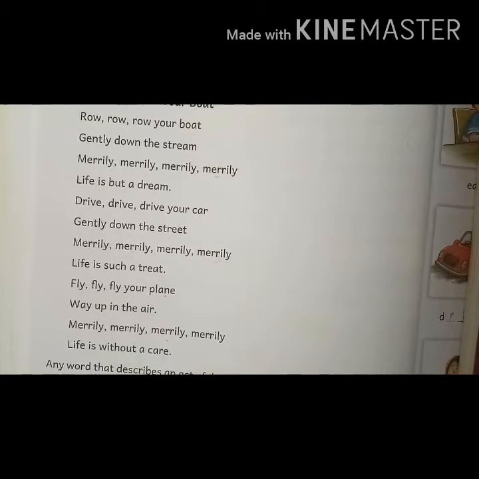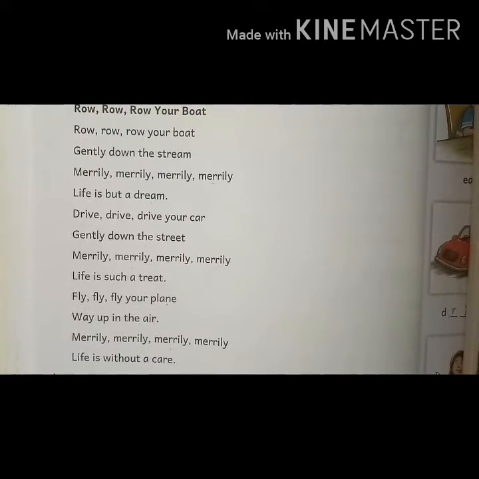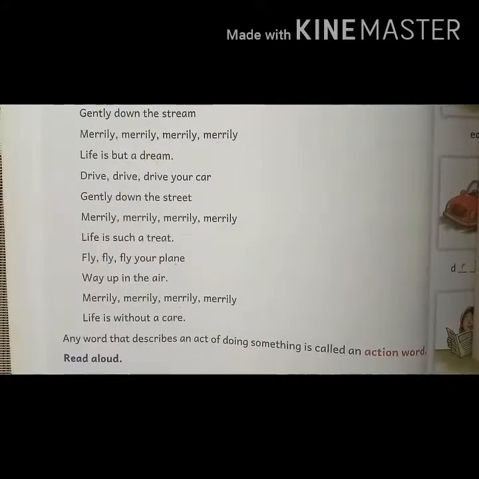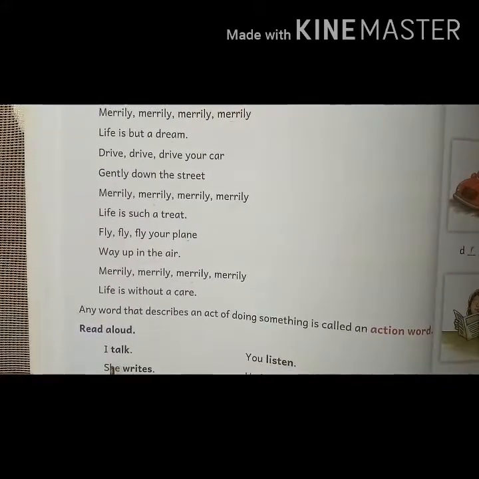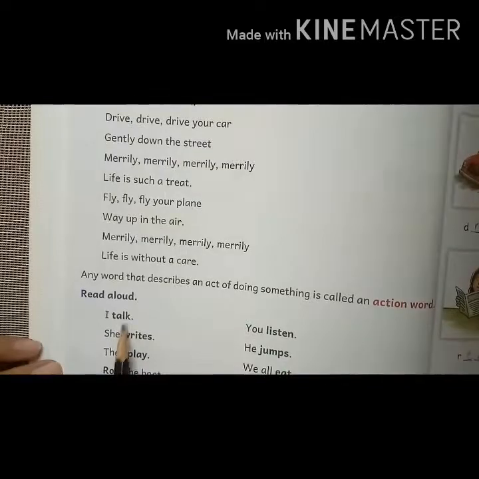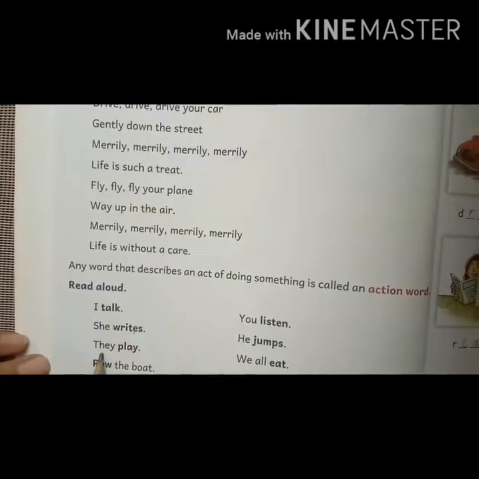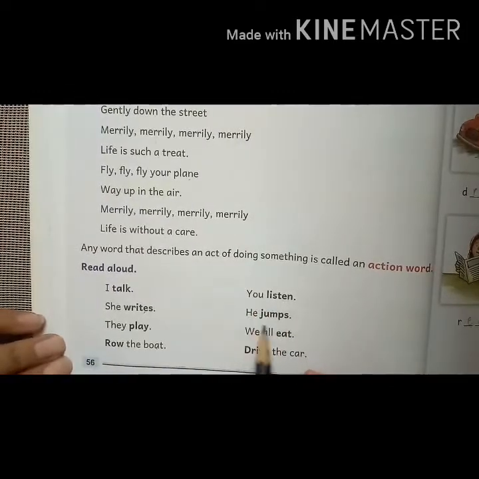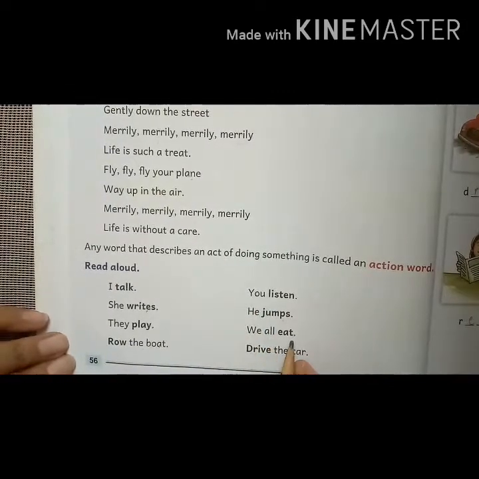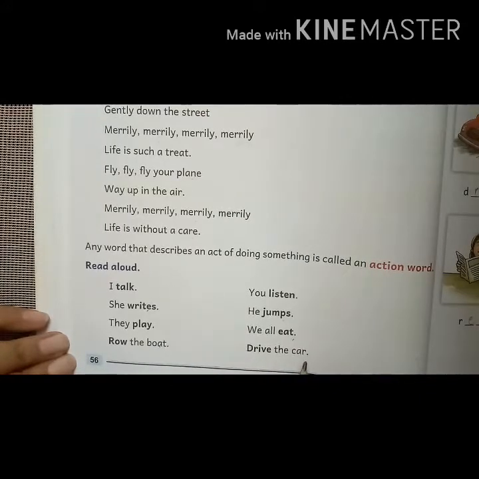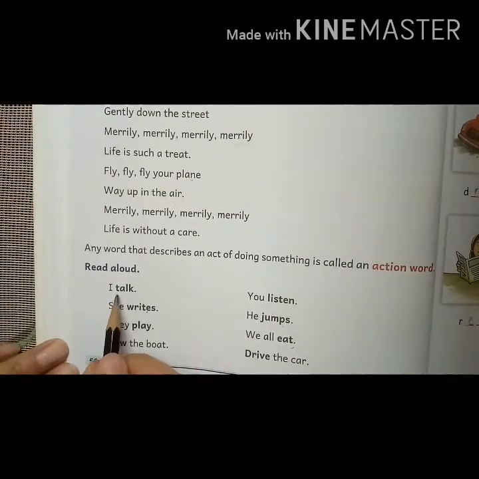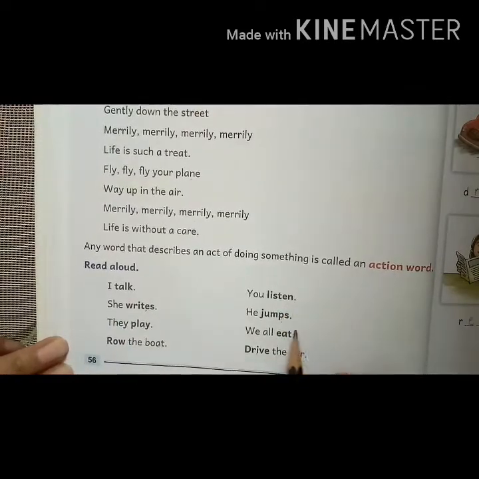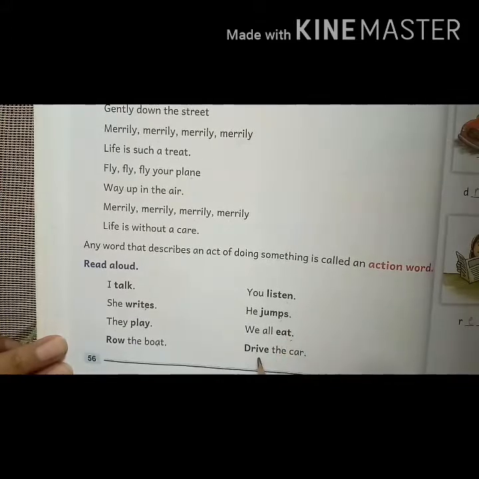Any word that describes an act of doing something is called an action word. So let's read some more action words. I talk, she writes, they play, row the boat. You listen, he jumps. We all eat, drive the car. Here the action words are talk, writes, play, row, listen, jumps, eat, drive.